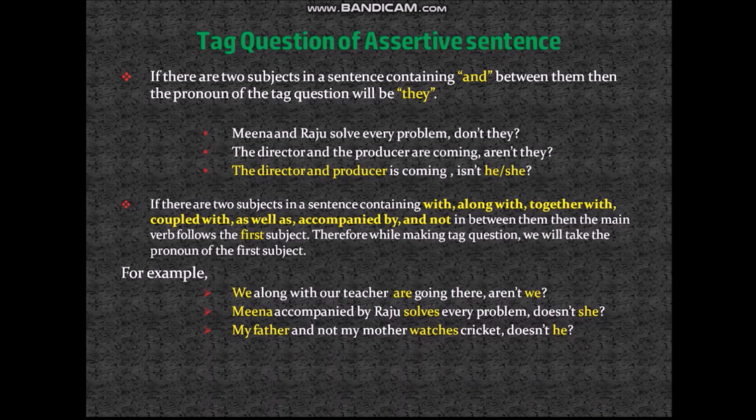My father and not my mother watches cricket, doesn't he? Though there is "and," we will not write "they," because after "and" there is "not," and the rule is if there is "and not," the verb follows the first subject. My father and not my mother watches cricket. So the tag question is "doesn't he?"